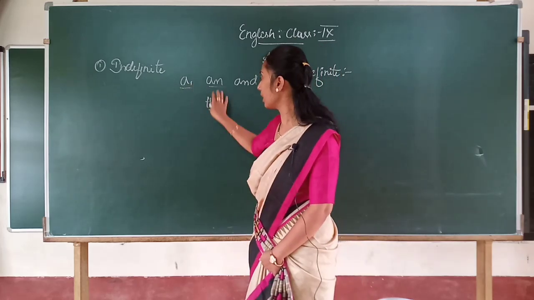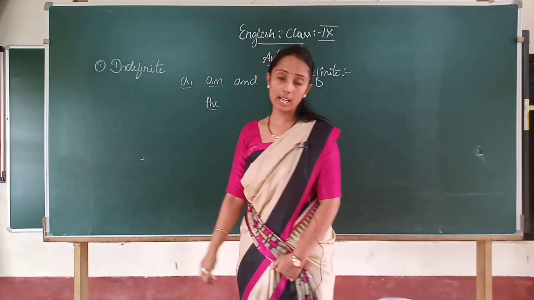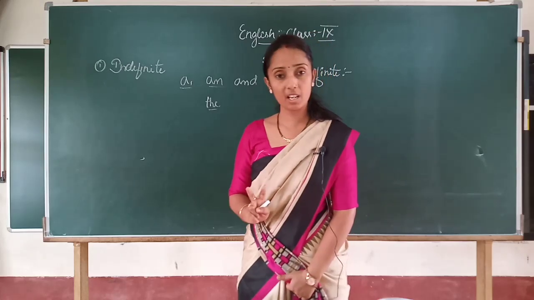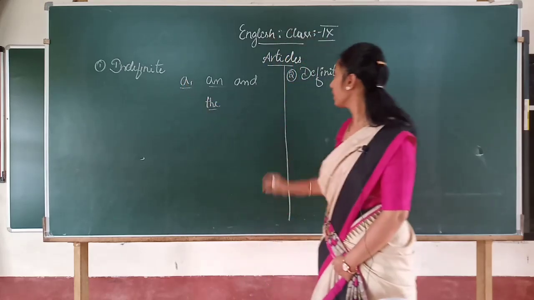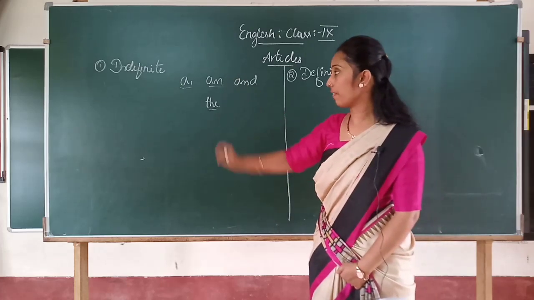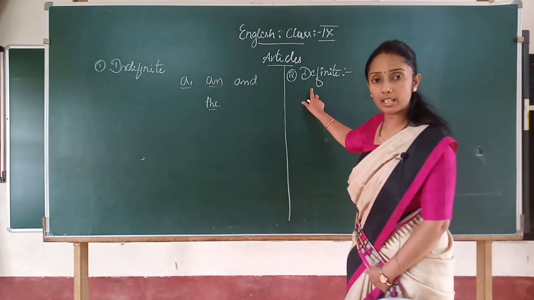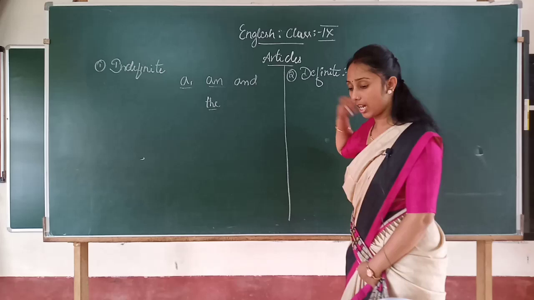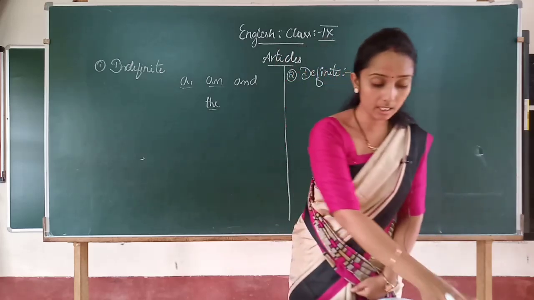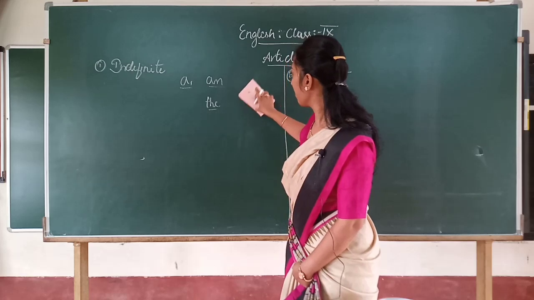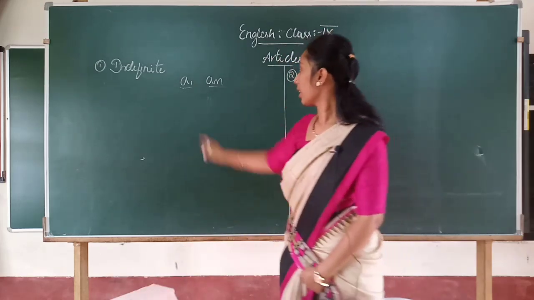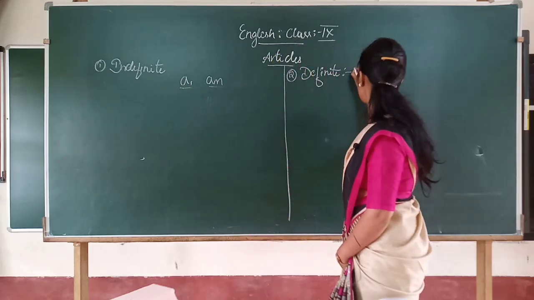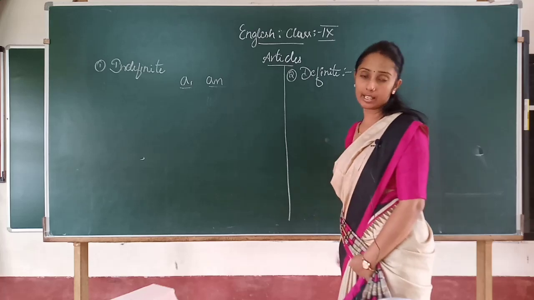Okay, then children, you know these three words are the types of article. Types in the sense, these mainly three words we will call as article. In that, you know that there are two types of article. One is indefinite article, another one is definite article. Clear? Out of these three words, they have divided a and an as indefinite article, whereas the is definite article.